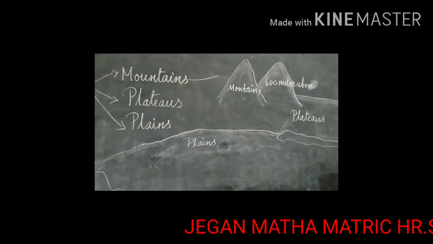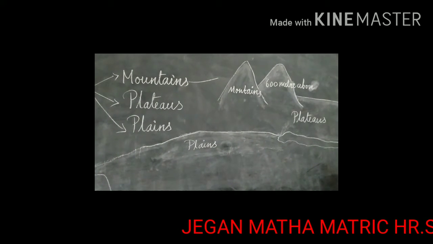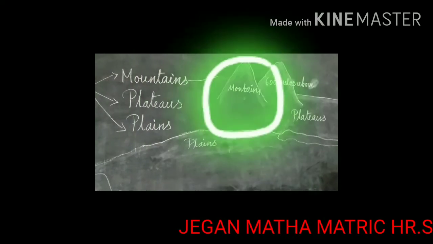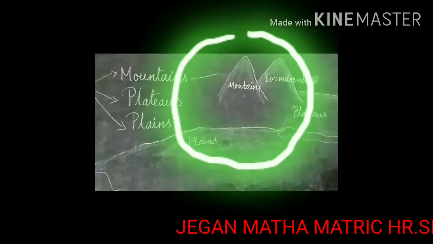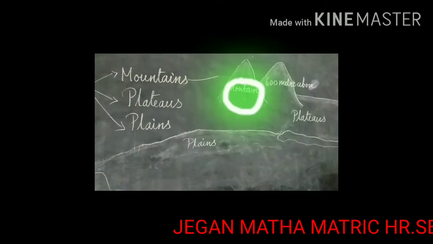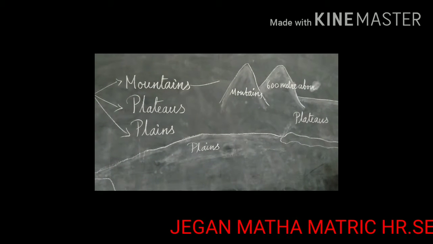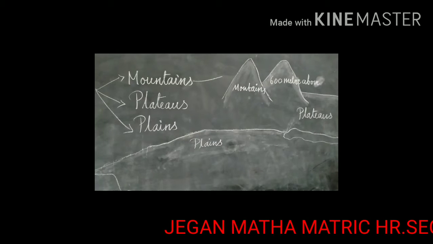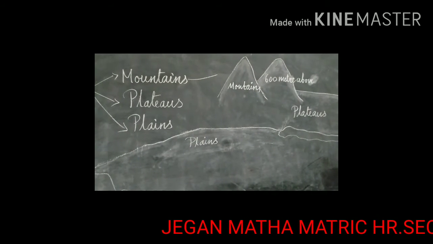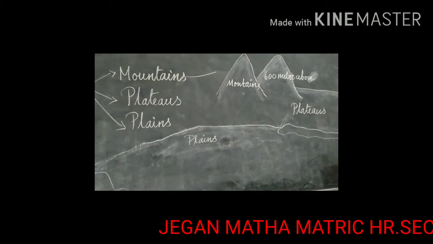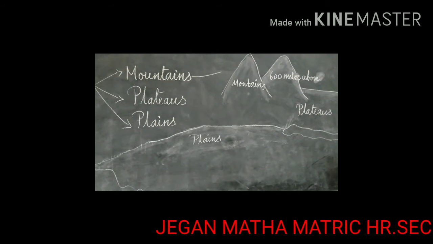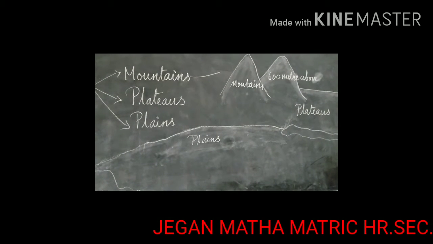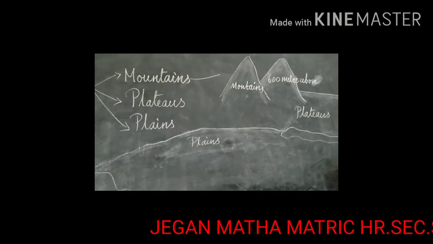Mountains are found in isolation or in groups. If the mountains extend over a larger area continuously, it is called a mountain range.